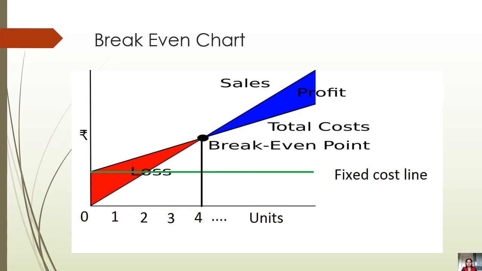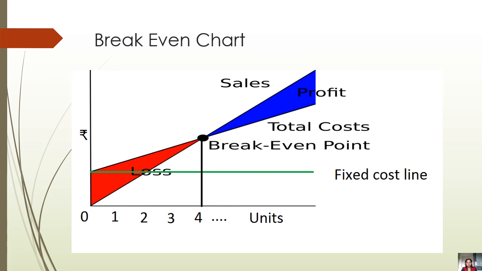Now there is a sales line as well. The sales line begins from the sales at a zero level. When we increase the sales, the sales line increases as per the units sold, and there is a total cost line as well. When we manufacture certain goods or products, our fixed plus variable cost will contribute as a total cost. If you can see, the total cost line intersects the sales line at a certain level, and that point, if we calculate it, is known as the break-even point.